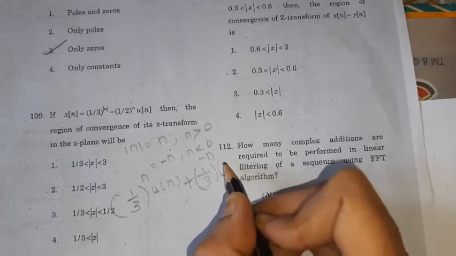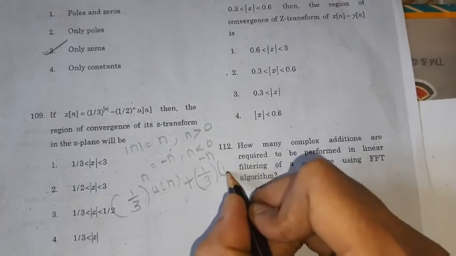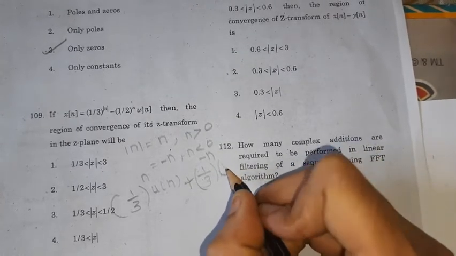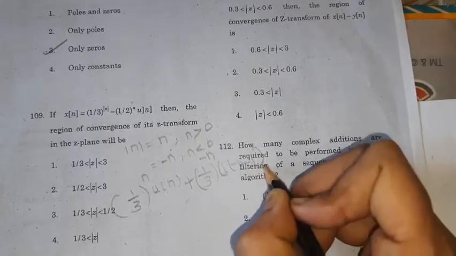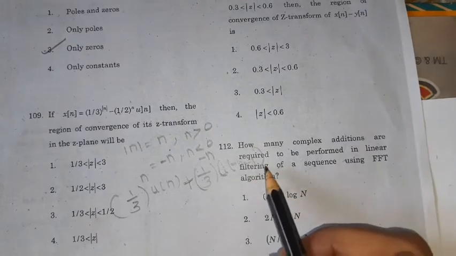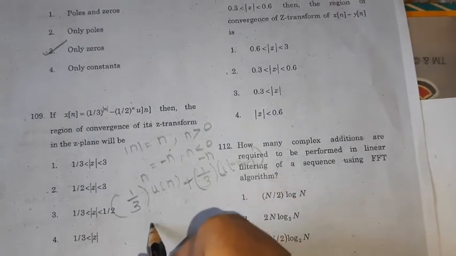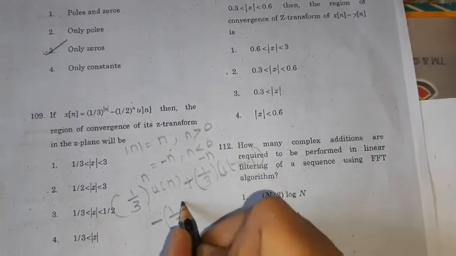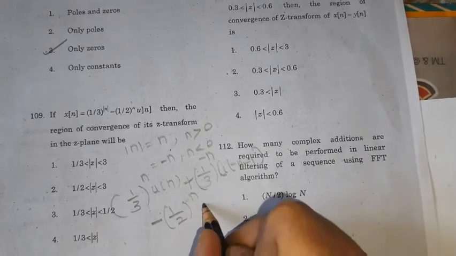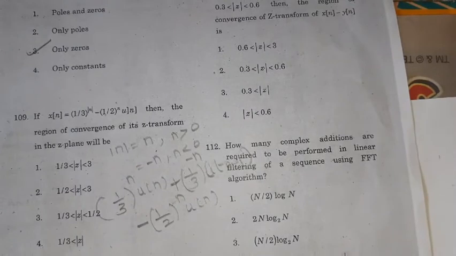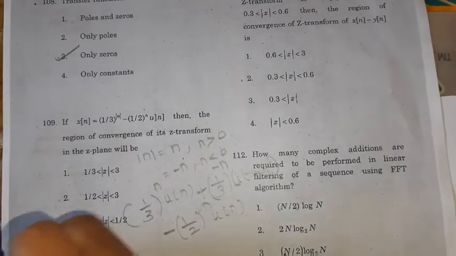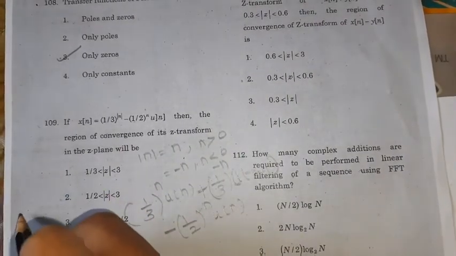What is n less than 0? u of minus n minus 1. n less than 0 is delayed by minus sign. So, minus n, minus n. Then move on to the (1/2)^n u of n. It is simply n.